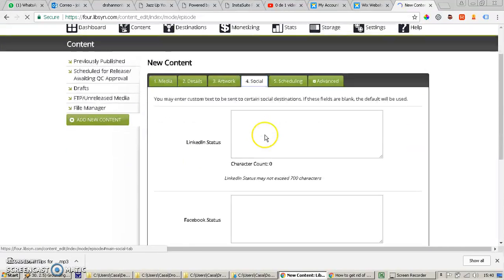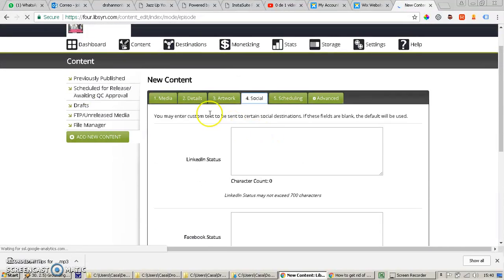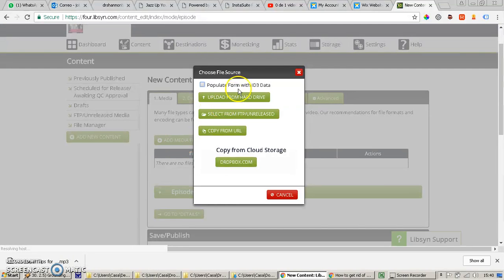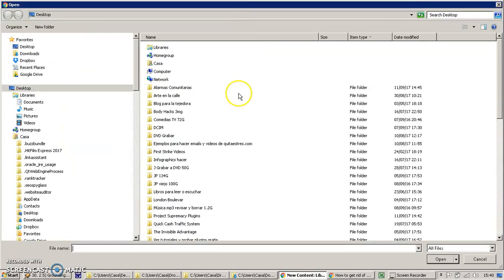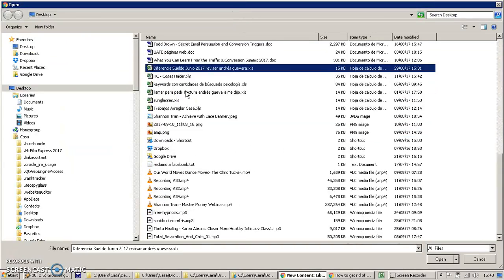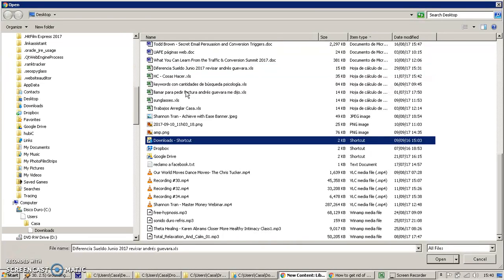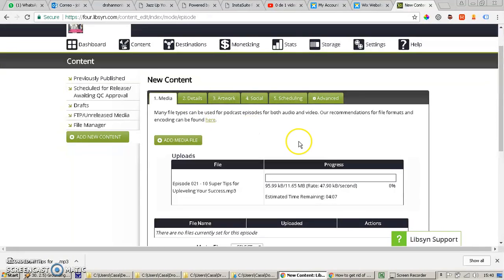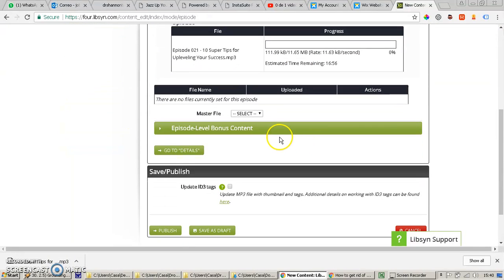And here I can put media, add media file. So I'm going to upload from the hard drive. I'm going to go to the downloads folder where I downloaded your file. And the file is here. So I am uploading that file.